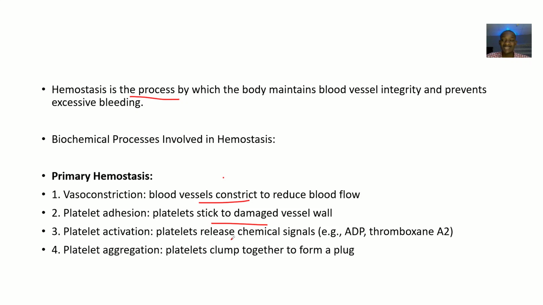In platelet activation, the platelets release chemical signals that activate them. Then platelet aggregation: other platelets come and join the ones that were there before, clumping on each other. And this forms clots. This is primary hemostasis.